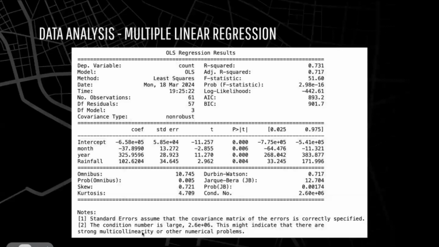Finally, we ran a multiple linear regression for the month, year, and rainfall and their relationship with the number of repair requests, with an R-squared score of 0.731, which indicates that these variables are strong predictors for the number of requests. Similarly, each of the variables has low p-values, indicating that they are significant.